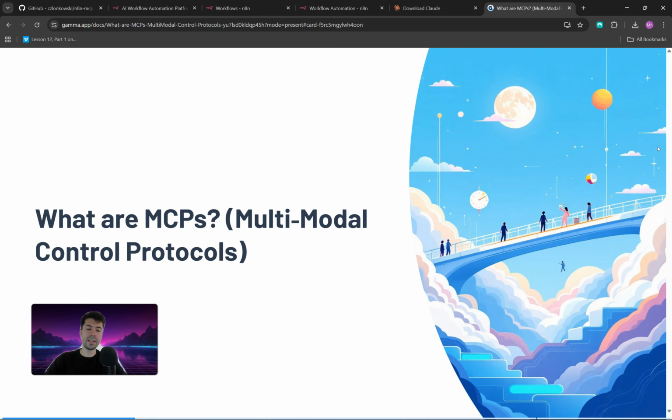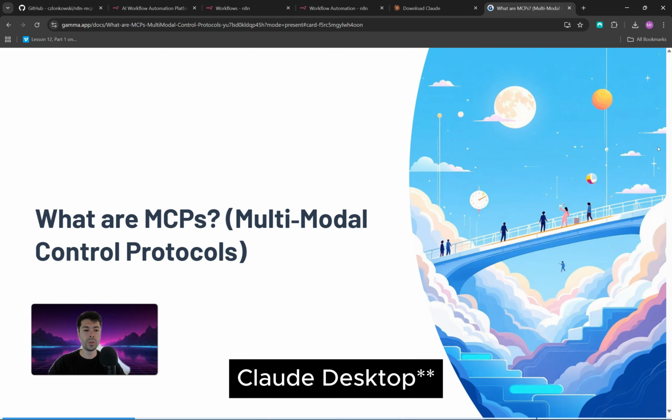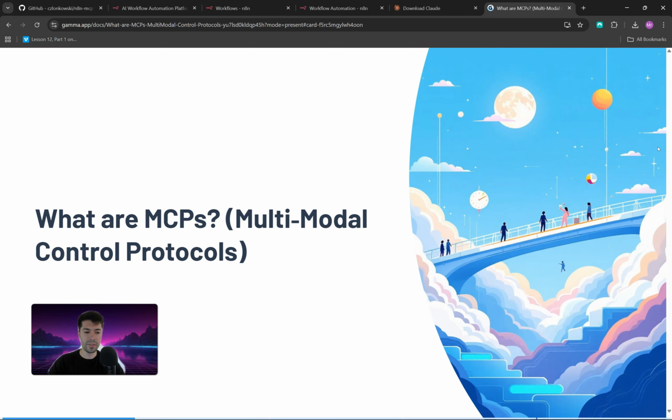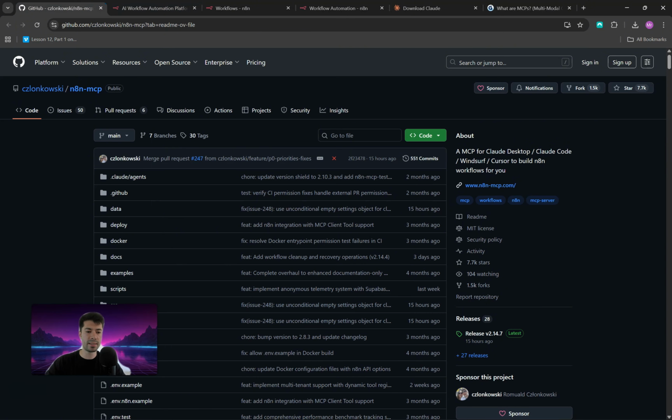The first thing you might be thinking is, what is an MCP? And to keep it very simple, let's say that an MCP is a bridge that allows your AI model, in our case here, Claude Code, to connect with a specific software and perform different tasks. How does that work? Let's first start with our example here.